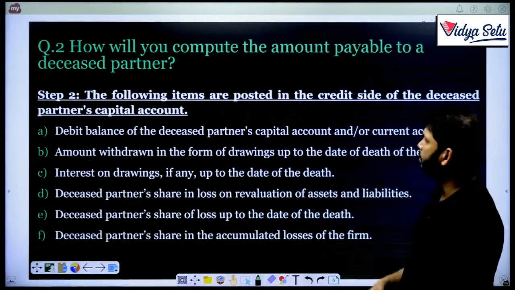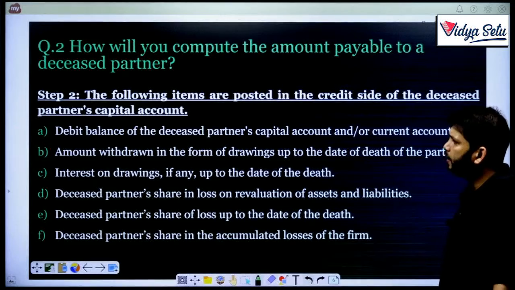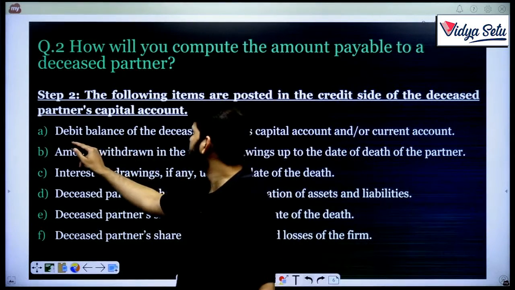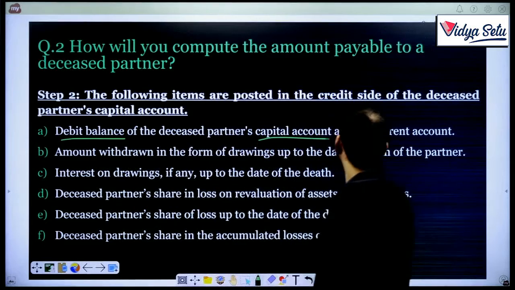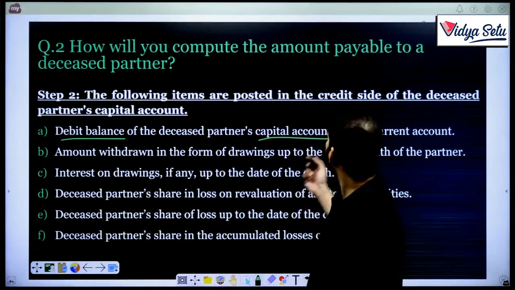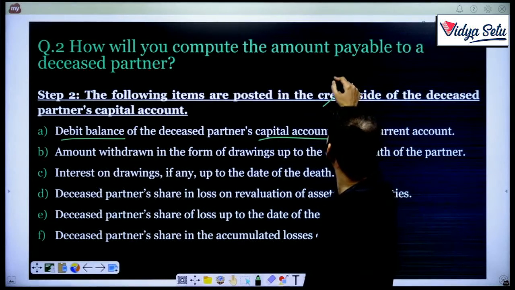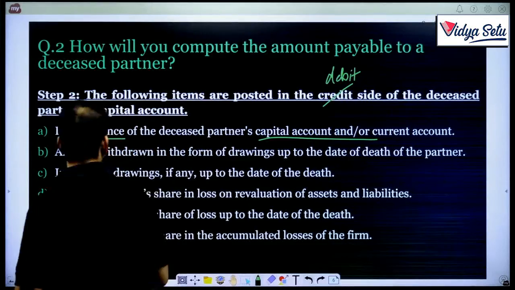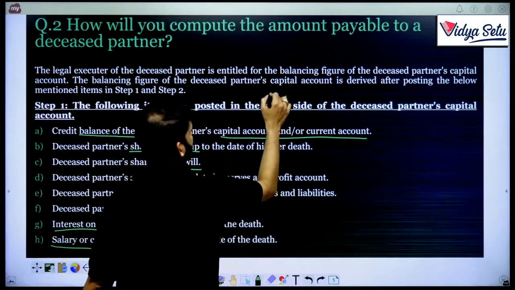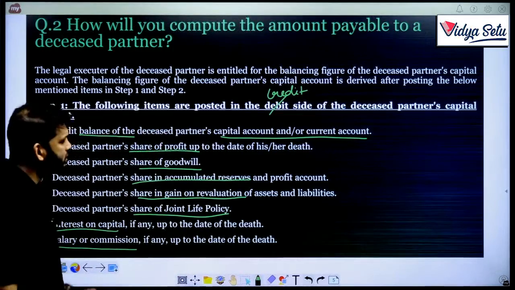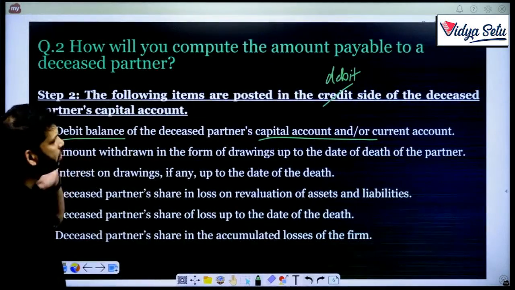So all these things will be posted on the credit side. What all things? Debit balance of the deceased partner's capital or current account, amount withdrawn. Okay, I guess this should be on the debit side and this should be on the credit side. So these will increase his capital, these will decrease his capital.